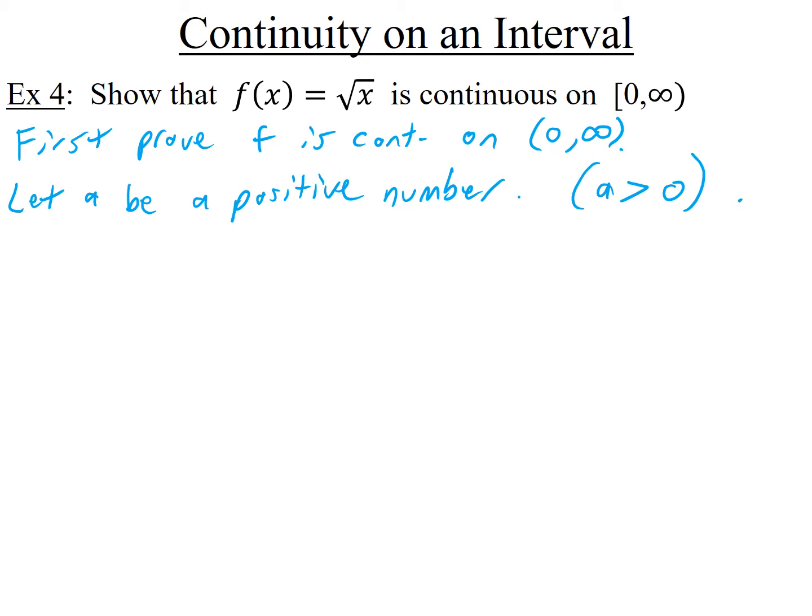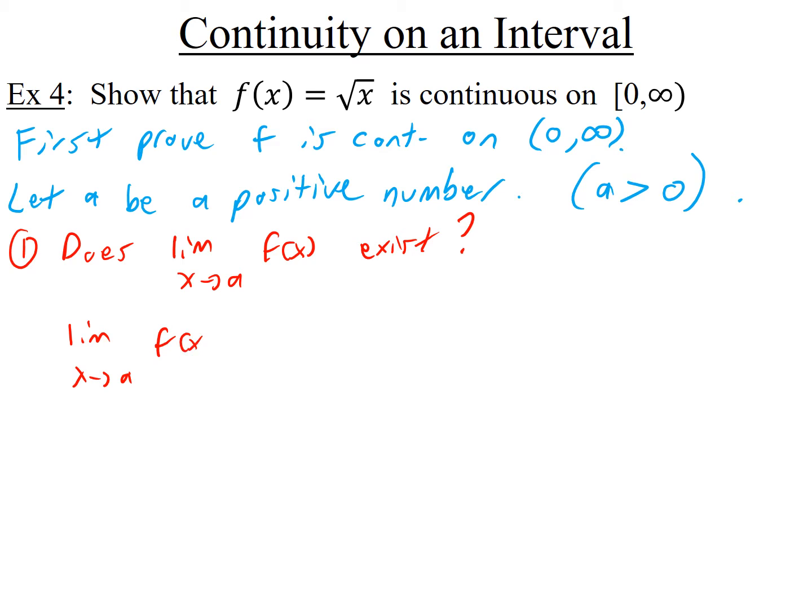Okay, so now how do I prove that the function is continuous at a? You go through that 3-step procedure we talked about. The first step, you ask yourself this question: does the limit as x goes to a of f of x exist? All right, so let's try to calculate it. I know it's a little weird if we don't know a, but we're going to be able to calculate it anyway. The limit as x goes to a of f of x is the limit as x goes to a of square root of x.